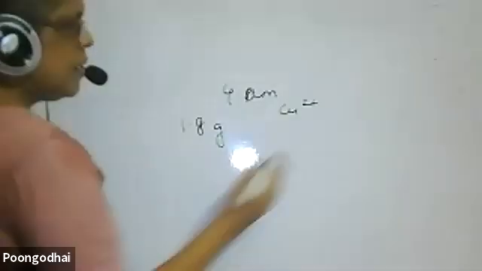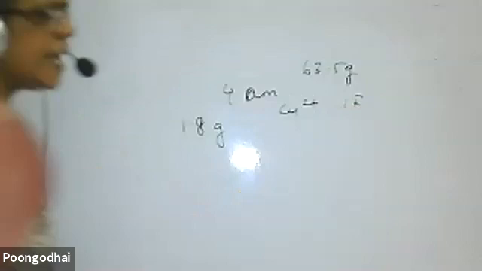How much time would it take in minutes to deposit 1.18 gram of metallic copper on a metal object when a current of 2 ampere is passed through the electrolytic cell containing copper Cu2+ ions? Given that the atomic mass of copper is 63.5 gram per mole and 1 Faraday is equal to 96,500. Every data is given.